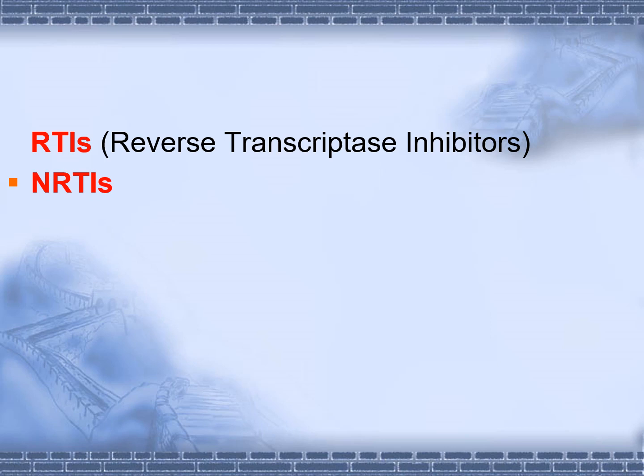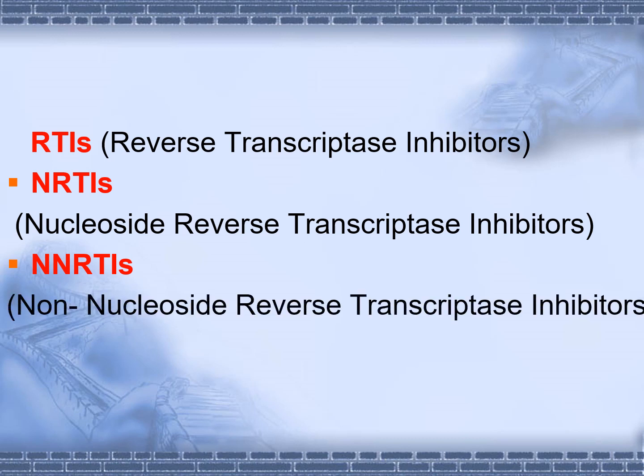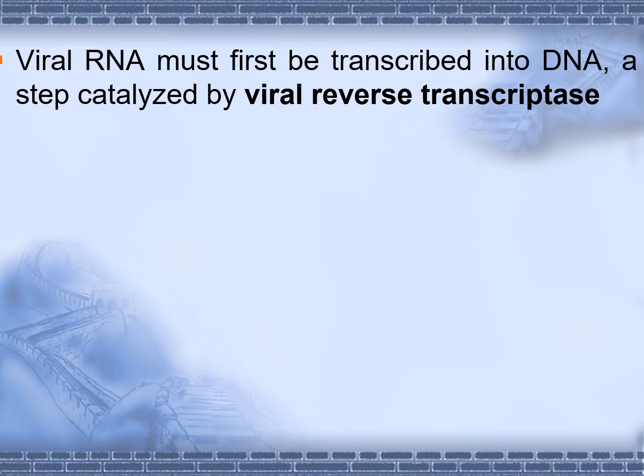So we classify RTIs into non-nucleoside and nucleoside reverse transcriptase inhibitors. We'll be discussing each of the groups one by one, and I'm again and again emphasizing that whenever any classification is asked in the exam, write down at least 3 to 4 names of the drugs. There are various steps of viral replication. Viral RNA must first be transcribed into DNA, a step catalyzed by the enzyme viral reverse transcriptase. This is very important, the basis of viral replication.